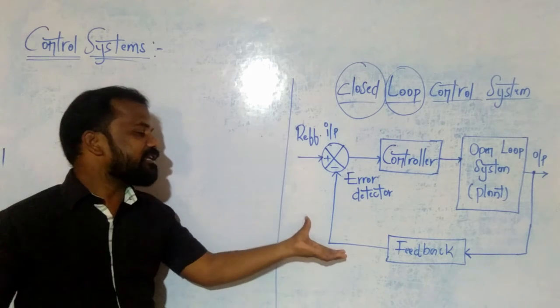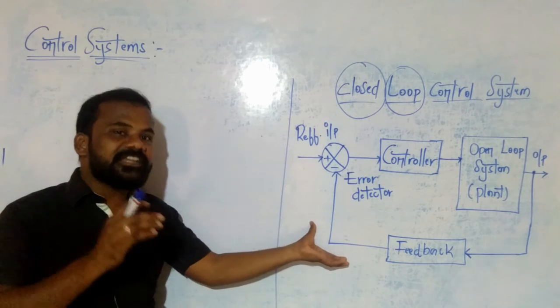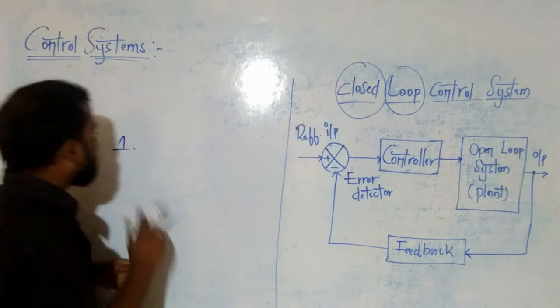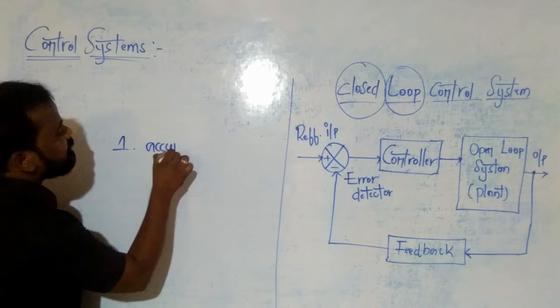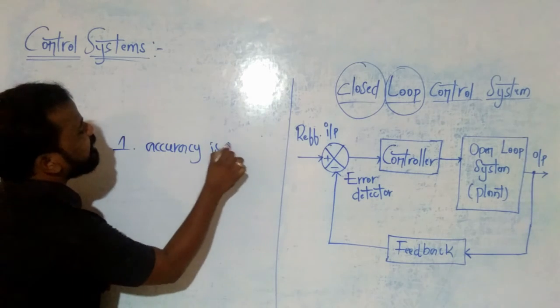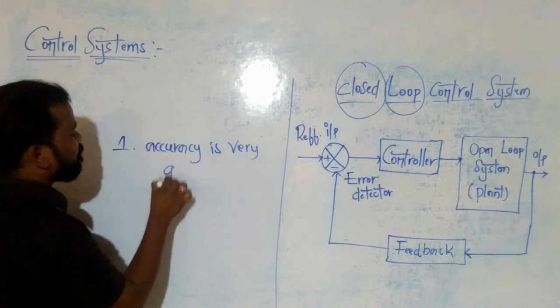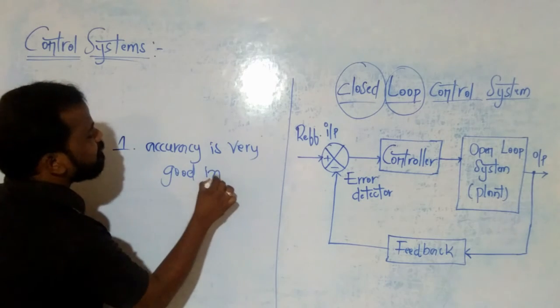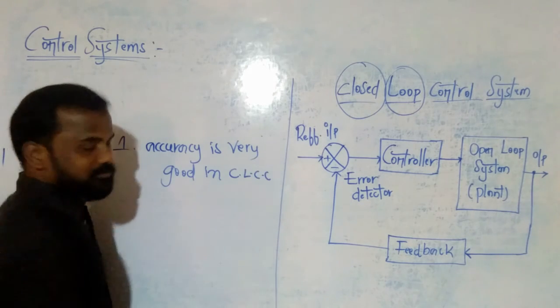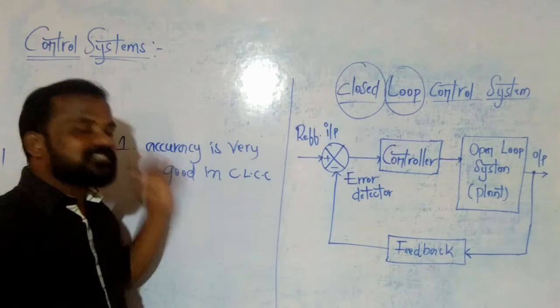Yes, accuracy in closed loop is very high. Clear? It means accuracy is very good in closed loop control systems. So this is the first advantage.